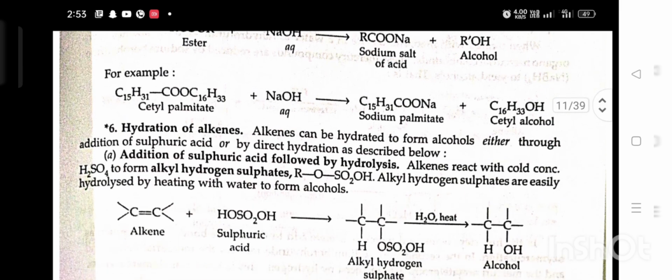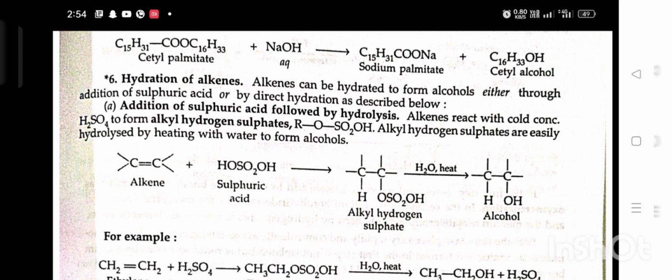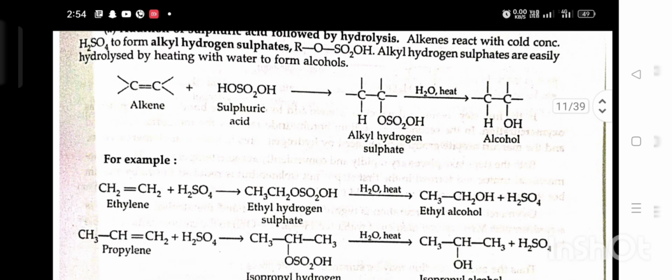Sixth, hydration of alkenes. Alkenes can be hydrated to form alcohol either through addition of sulfuric acid or by direct hydration as described below. A. Addition of sulfuric acid followed by hydrolysis. Alkene reacts with cold concentrated H2SO4 to form alkyl hydrogen sulfate. Alkyl hydrogen sulfates are easily hydrolyzed by heating with water to form alcohols. For example, ethylene plus sulfuric acid gives ethyl hydrogen sulfate, which gives ethyl alcohol.